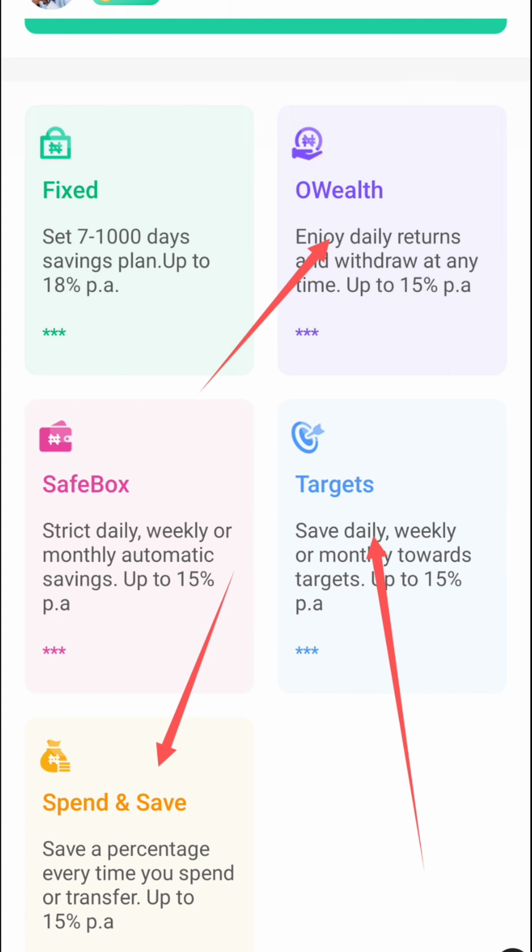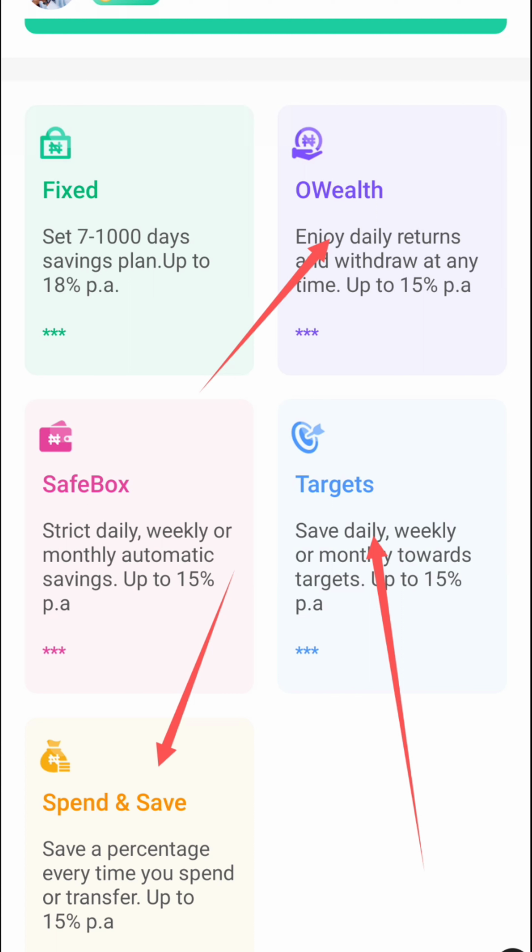Enjoy daily returns and withdraw at any time. As we are investing using this platform, it's telling us that you can also withdraw your money anytime. Let's just say you invested your money today and tomorrow you feel like you want to withdraw this money and do something. You can withdraw it. They can't restrict you from withdrawing your money. So you can save today, withdraw tomorrow. You can still save today and still withdraw today.